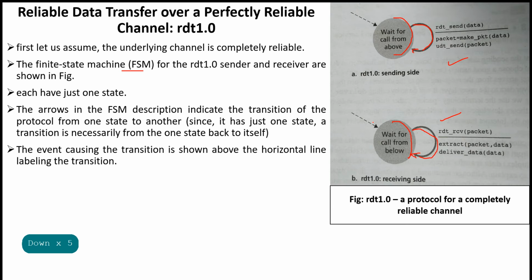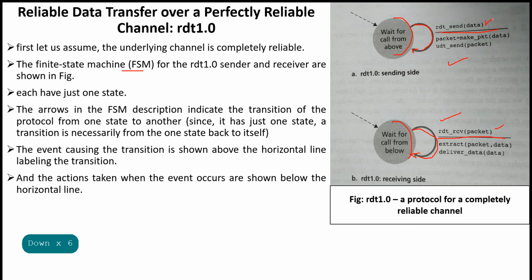The event causing the transition is shown above the horizontal line labeling the transition. Here, this is the horizontal line. This is the event. Here also, this is the event. And the actions taken when an event occurs are shown below the horizontal line. These all are actions.